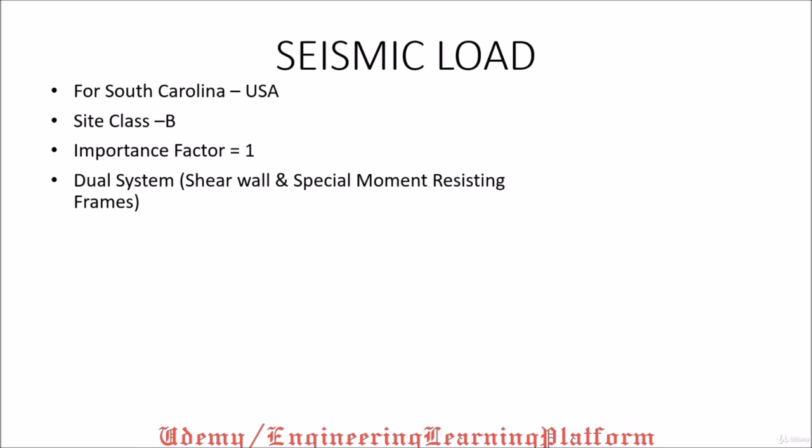The structure to which we will be applying seismic load is situated in South Carolina, United States of America. That's why we'll use the American code. The site class given is site class B. It is obtained from the soil report. The importance factor for this structure is 1 from the ASCE 7-10 code. The structure is a dual system, shear wall and special moment resisting frames. And the risk category for the structure as per ASCE 7-10 is 2. It can be obtained from ASCE 7-10 chapter number 1.